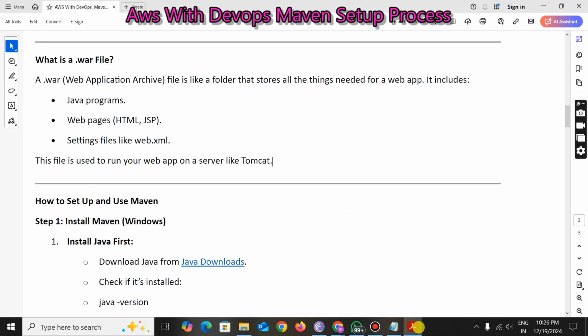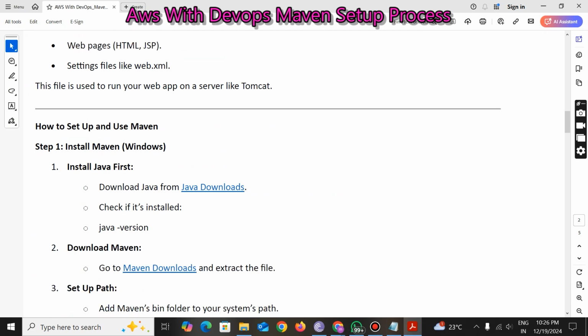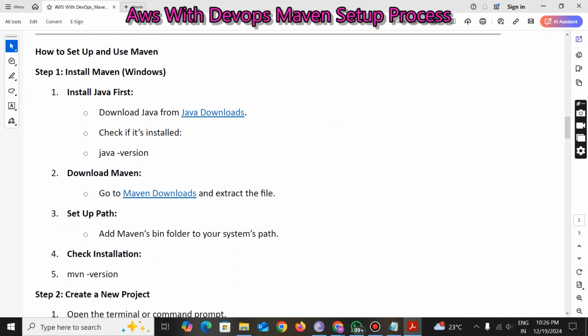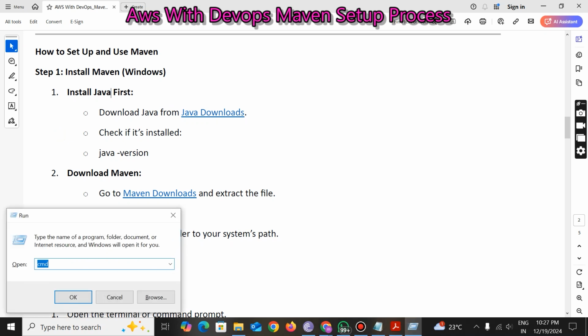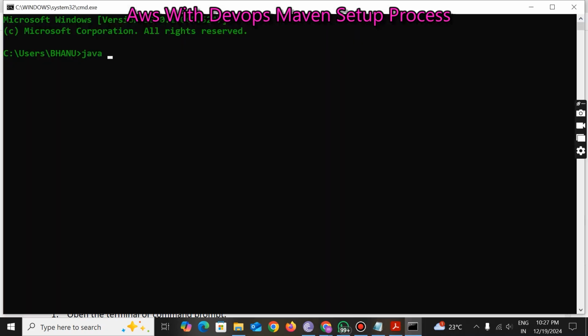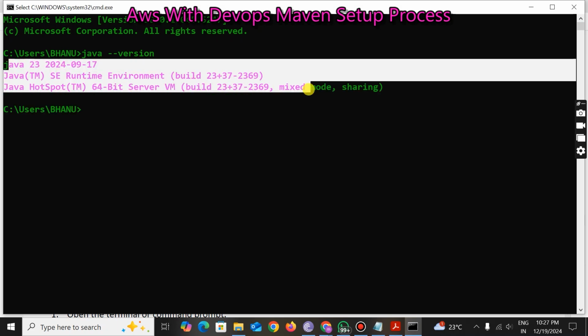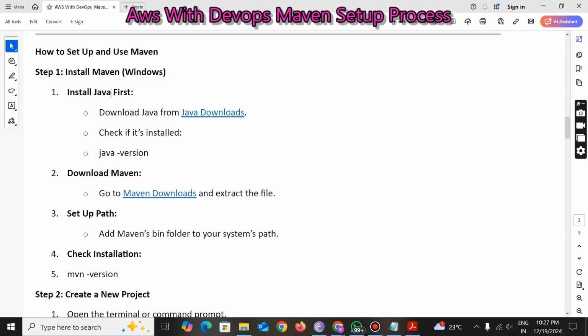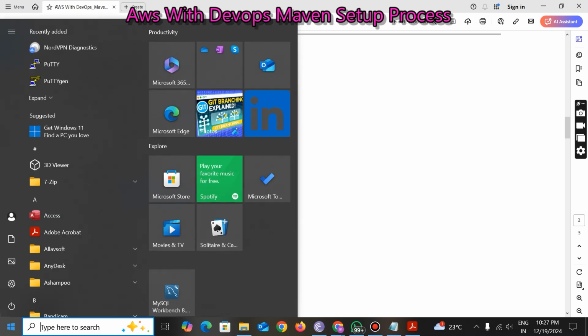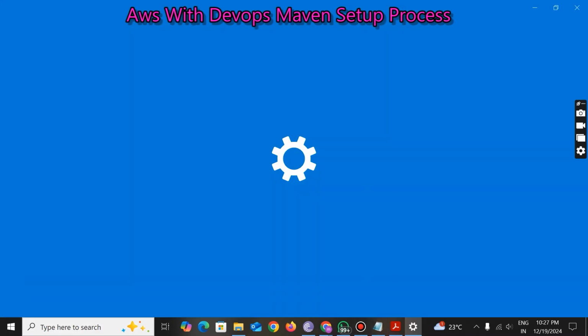Okay, so for today we are going to do the setup process. The prerequisite for Maven is Java. First of all, we need to download Java. I think in my system Java is available. Java hyphen version. So Java is already available in my system. So how can you download Java? Let me uninstall it first and show you how.